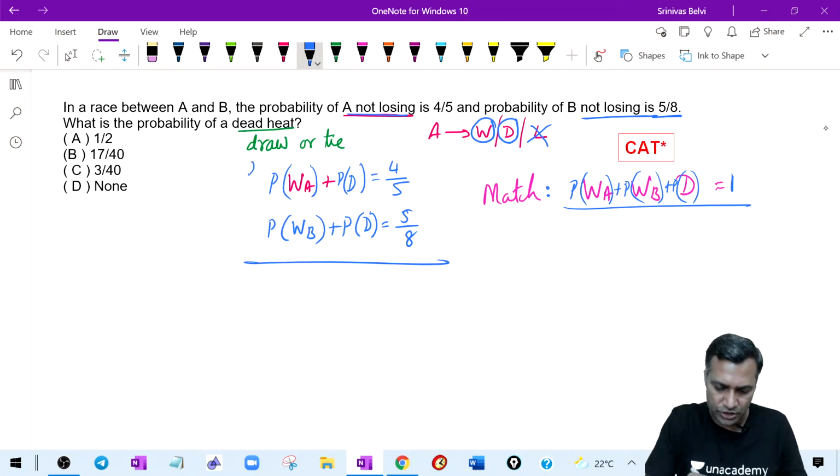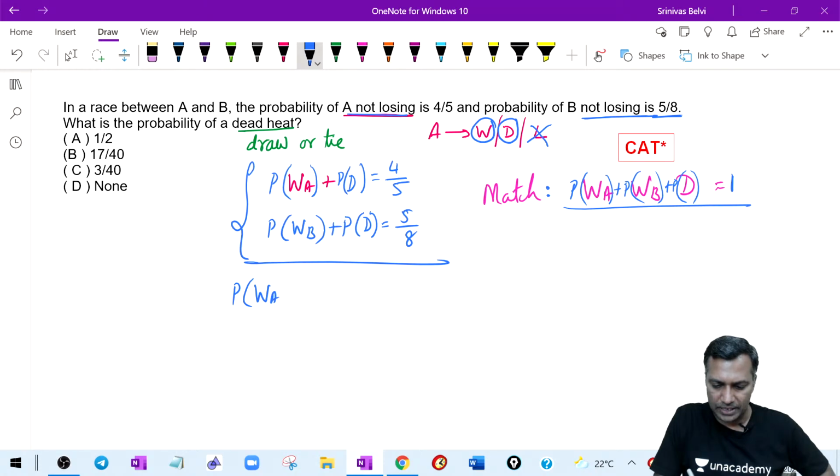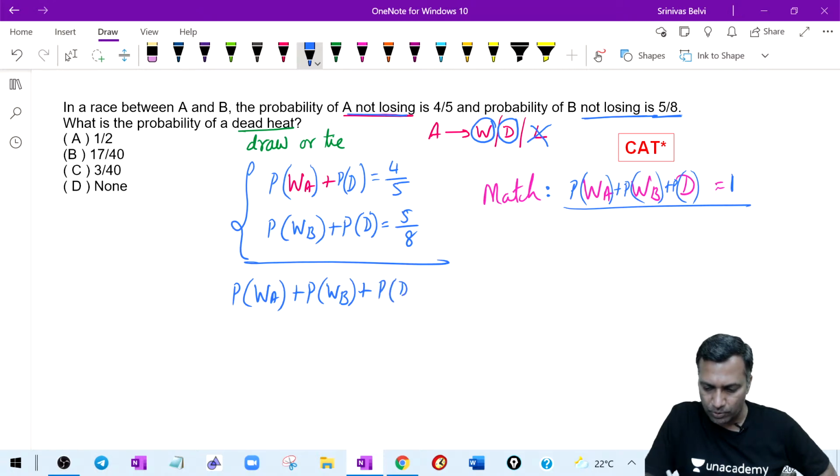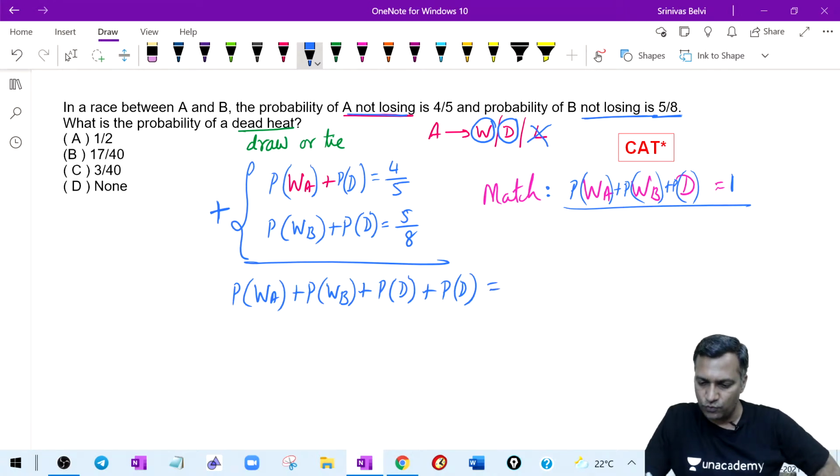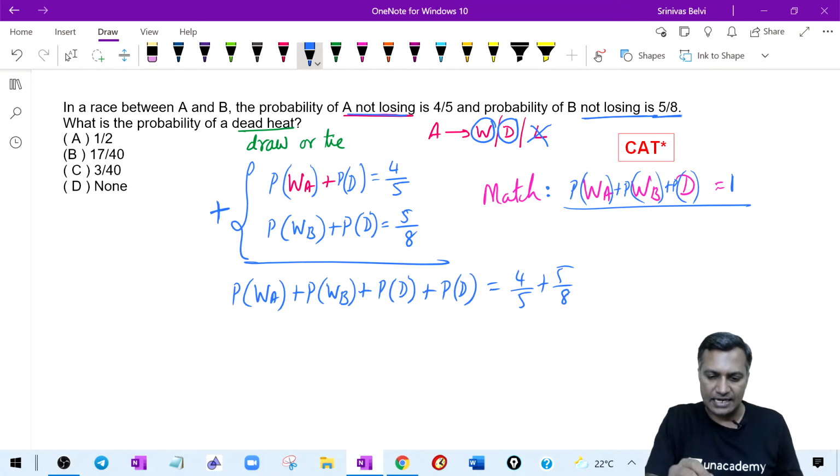Add up these two equations. Let me add up the left hand side and the right hand side. What do I get? Probability of A winning, probability of B winning, plus 2 times the probability of a draw. That is 2 times probability of a draw plus probability of a draw. I am not doing anything, I am just adding all the 4 terms there. Adding, which has become what? 4/5 plus 5/8. I added the left hand side, I added the right hand side.